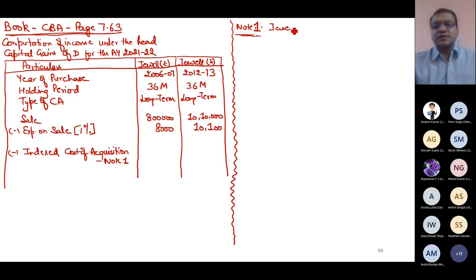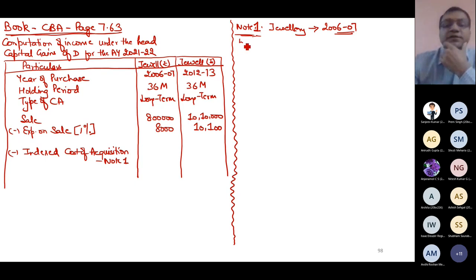Jewelry which is purchased in 06-07. I'm writing the short form, but you must write the concept exactly. So what should you write?